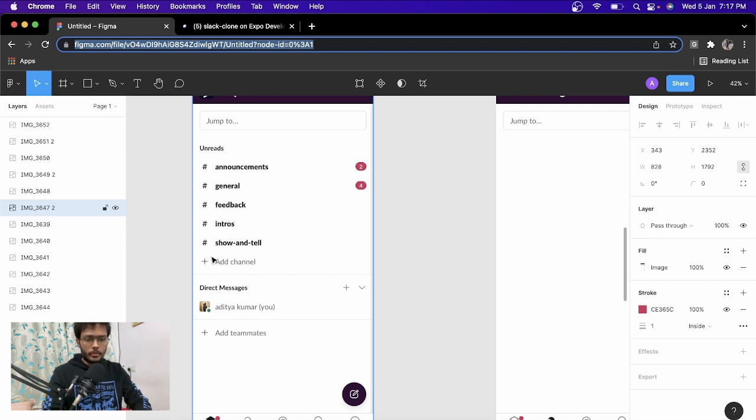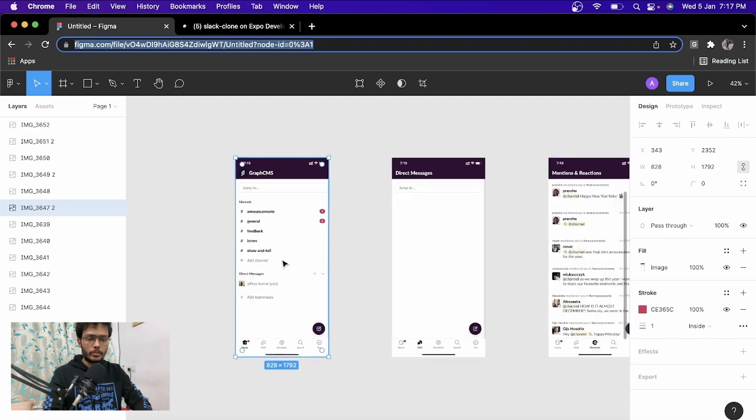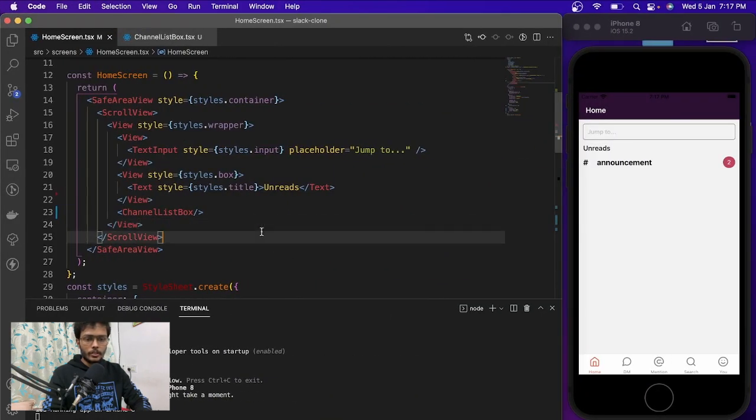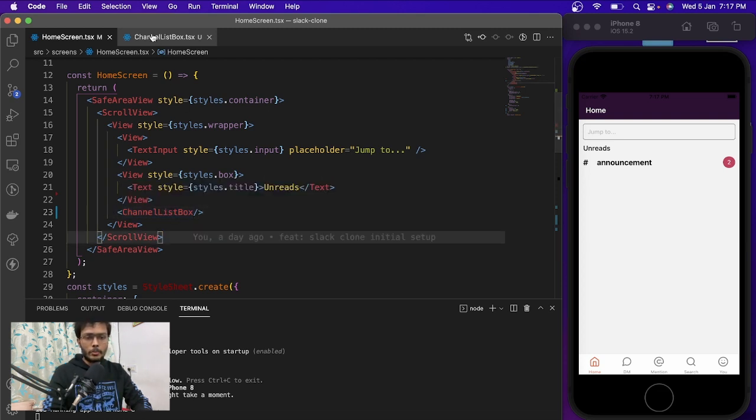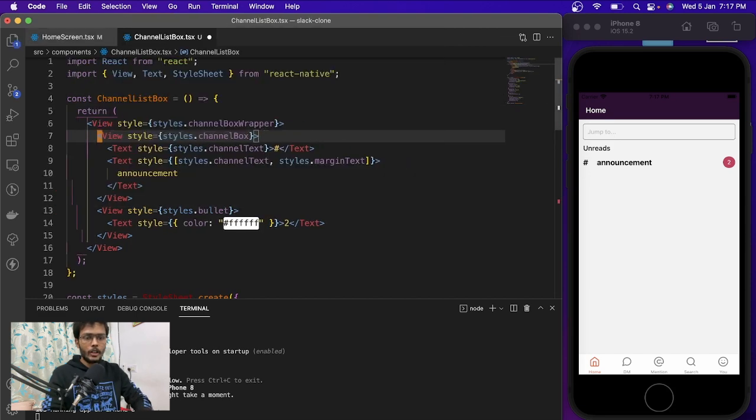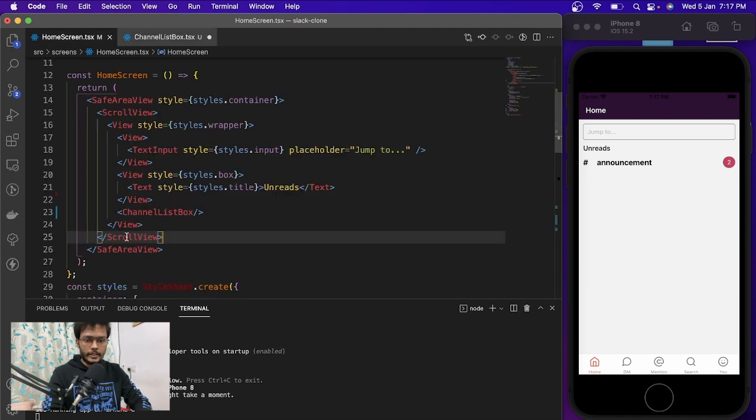So now we will just create an add channel button over here. And what this button does is open a bottom sheet, and we'll look into how to integrate that thing. So let's get started. I have just created a new component called channel list box. And inside the channel list box, I have just copied this component, like this one, and it is rendering over here. And I have added this here. And if we have more than one, we can just loop through it and it will work completely fine.